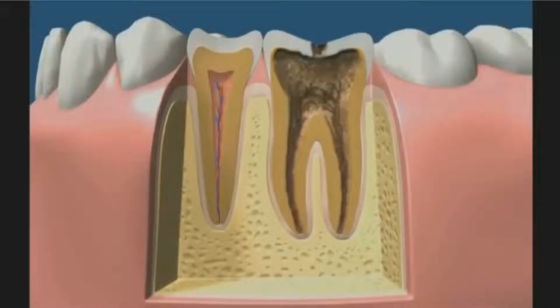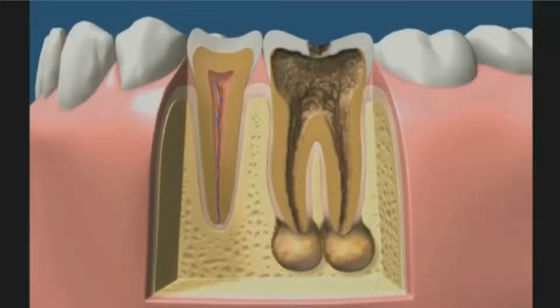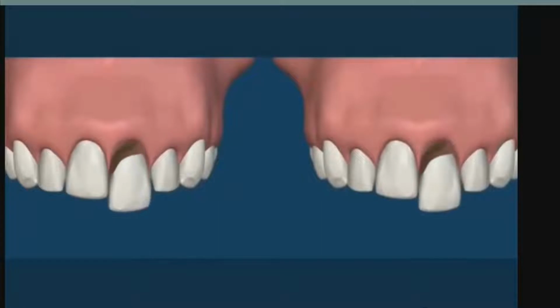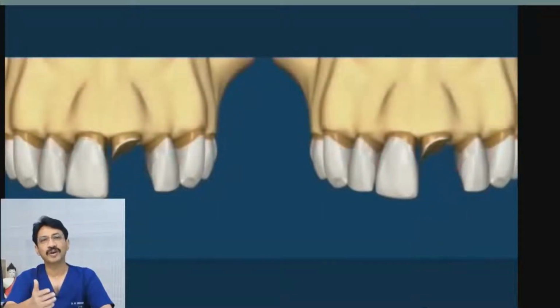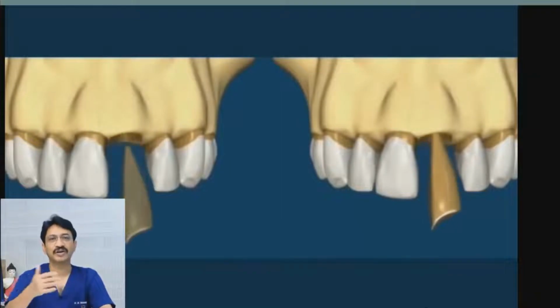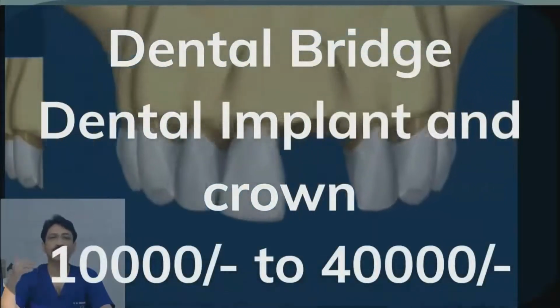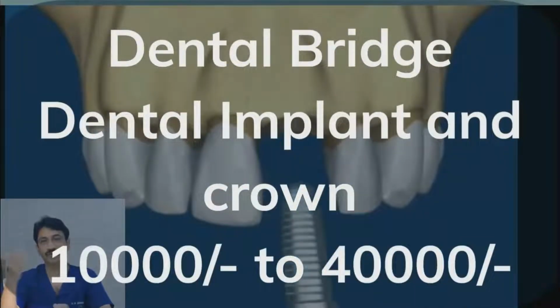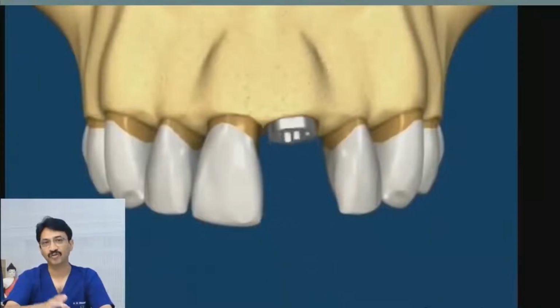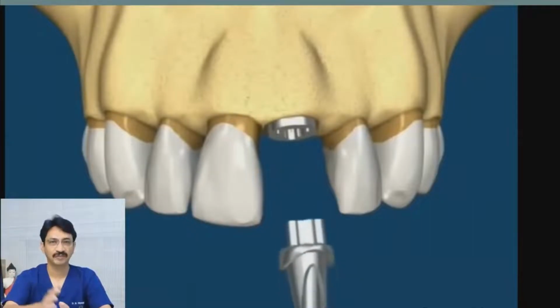Then in the third stage, once the tooth is badly gone, the cavity has eaten away almost all the tooth. At this stage, you will have to remove the tooth, extract the tooth, and go in for an implant or a bridge. A bridge or an implant usually costs somewhere between 9 to 10,000 and may extend up to 40-50,000, based on the implant you go for and the crown you go for on that, which I will explain in detail later. These are the treatment costs for dental cavity.